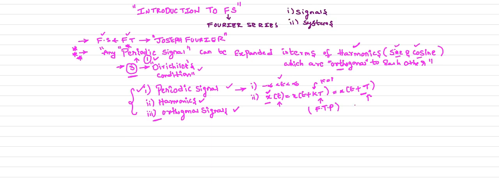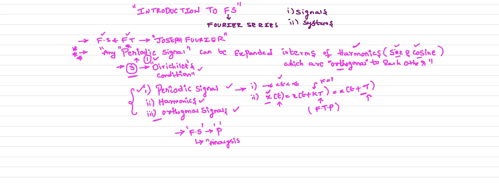That is your periodic signal. Now when it comes to the Fourier series, the Fourier series is only applicable for periodic signals, and we are using it for analysis purpose.